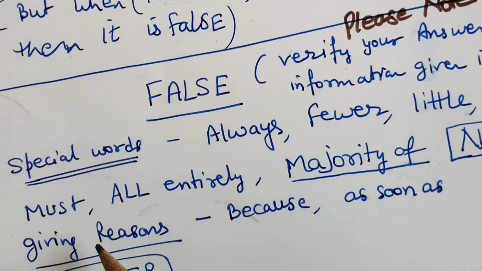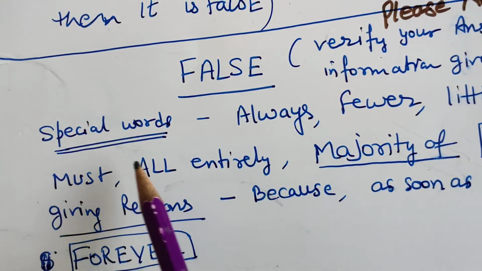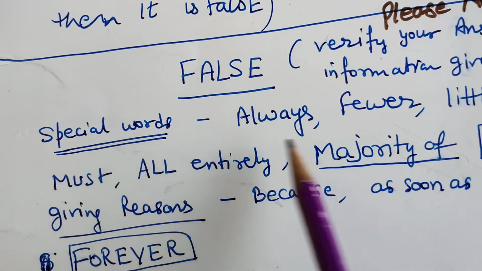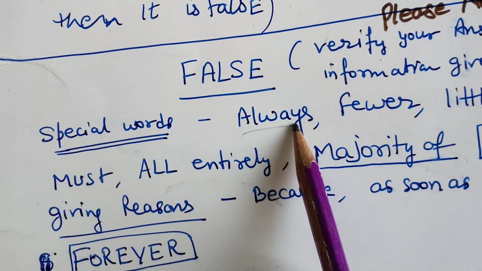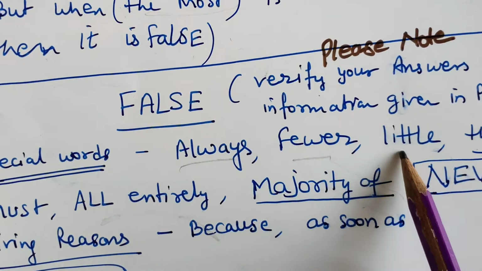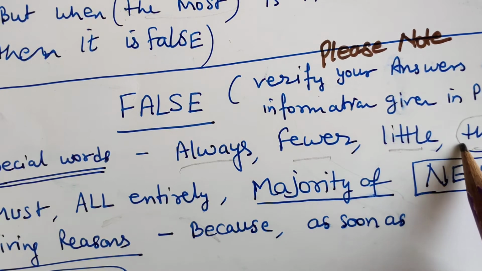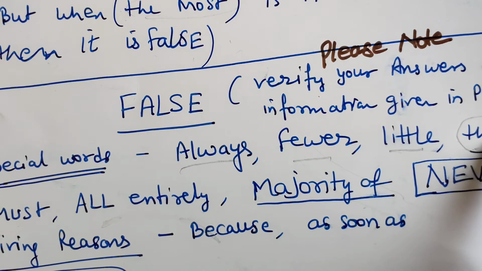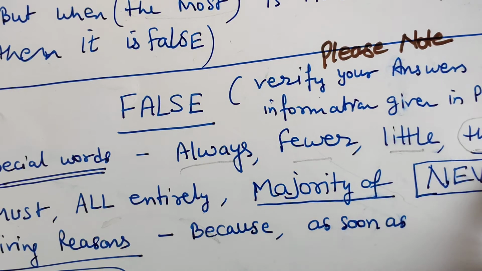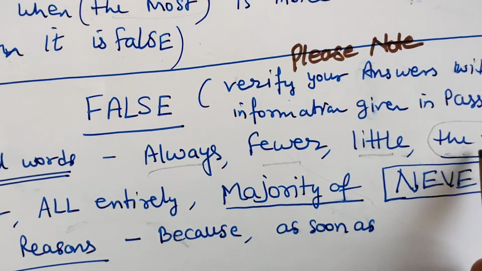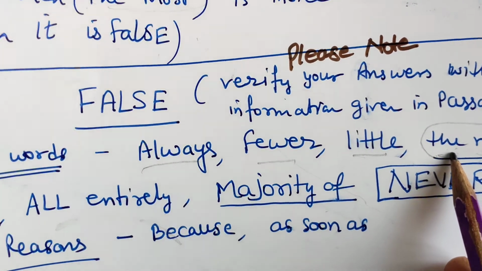For false statements, we can have special words like always, fewer, little, the most. As I gave you the example, whenever the most is coming inside the statement, it is 99% a false statement.